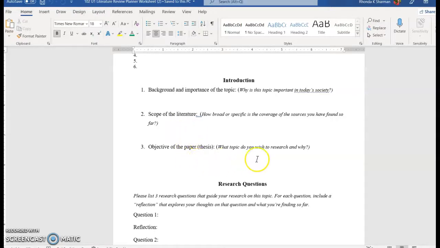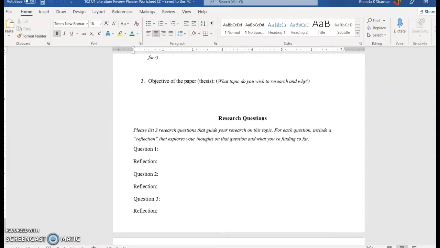And then what is it that you're trying to say or research? Again, this should be a focused thesis, not just gun control, but what is the debatable topic? And of course, there are many ways that you could focus that.